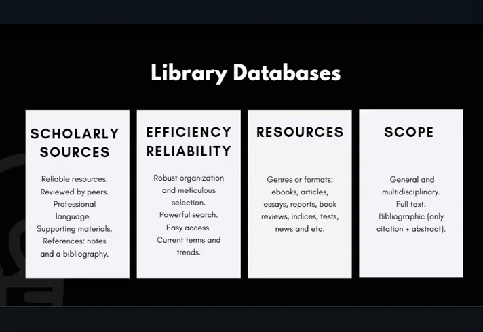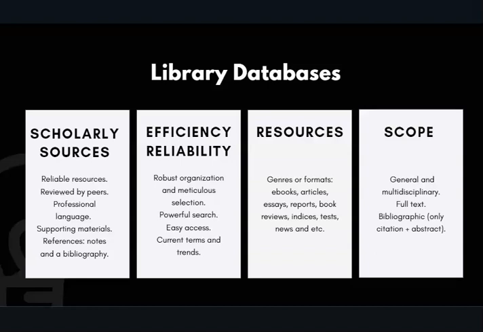What type of resources can you find in the library databases? The database resources vary by format or genre. Different databases host ebooks, essays, reports, book reviews, articles, indices, news, abstracts, and other resources, or combine many different resources.